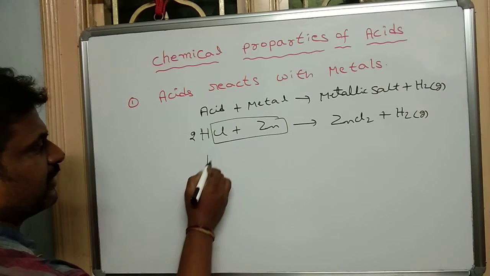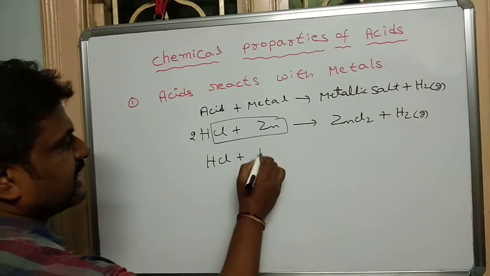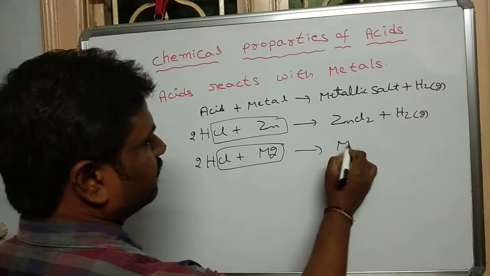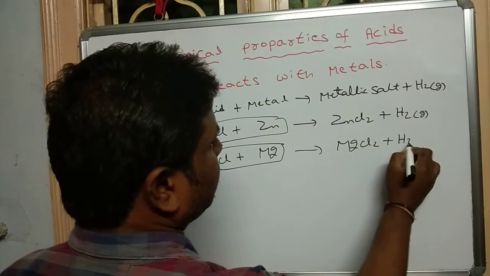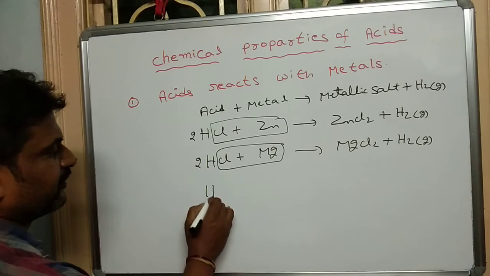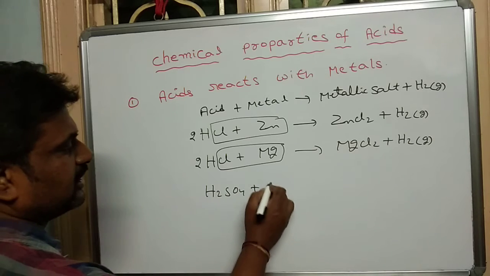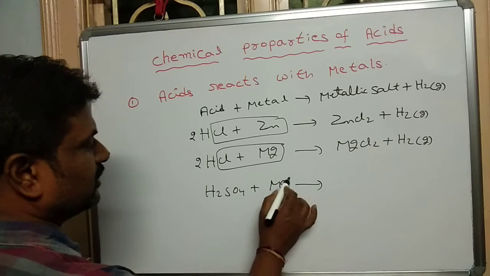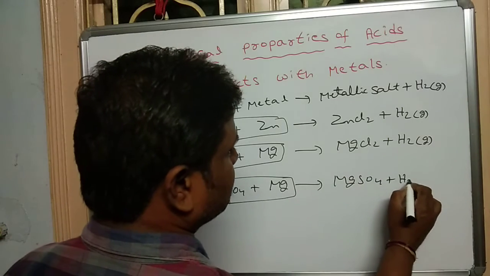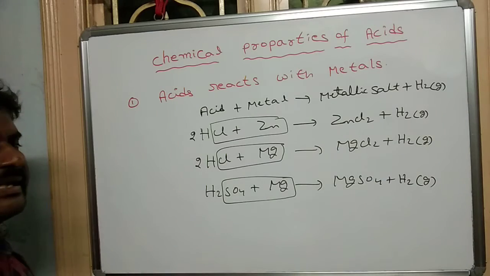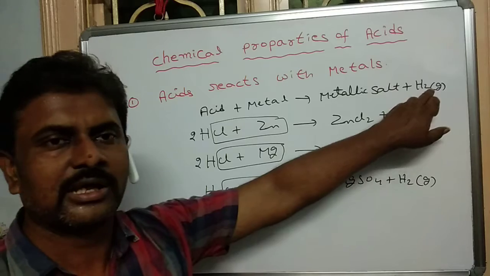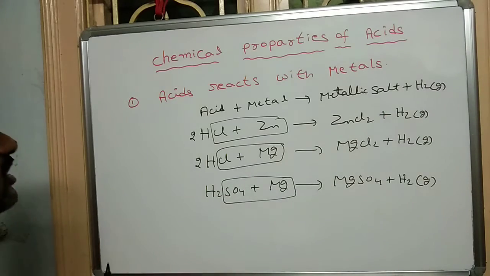We are taking another metal. HCl, hydrochloric acid, reacts with the magnesium to give the magnesium chloride and hydrogen gas. Take another example, another acid, sulfuric acid, H2SO4. It reacts with magnesium to give the MgSO4, magnesium sulfate, plus hydrogen gas. Like that, any acid reacts with any metal to give the metallic salt plus hydrogen gas. This is the first chemical property.